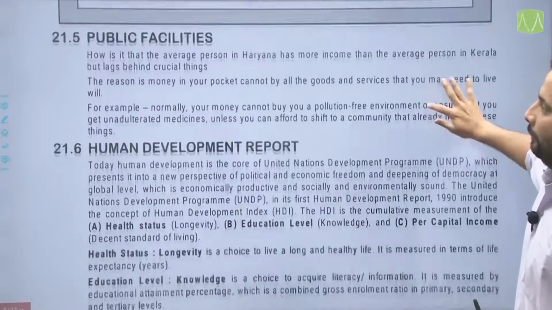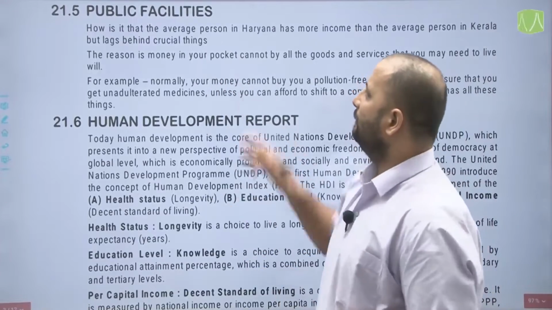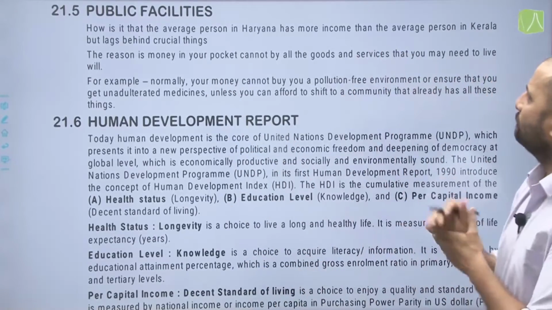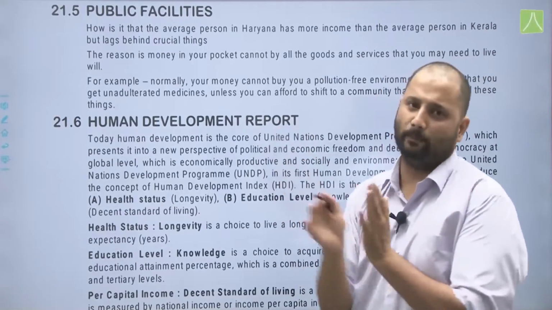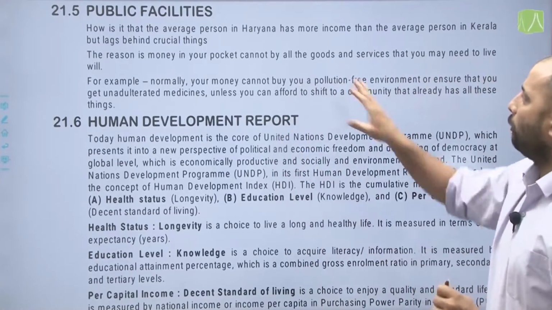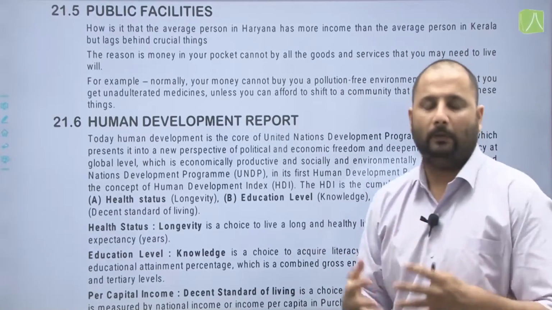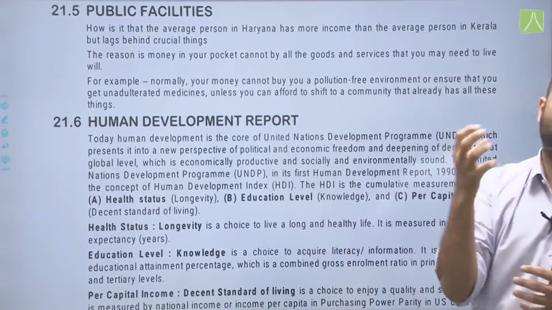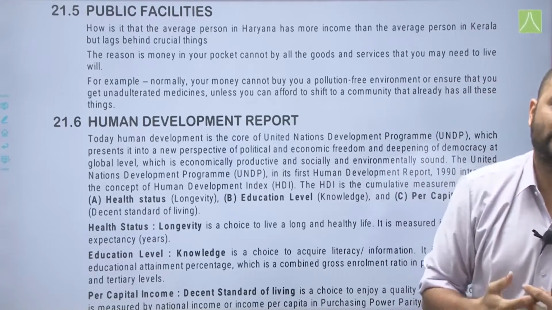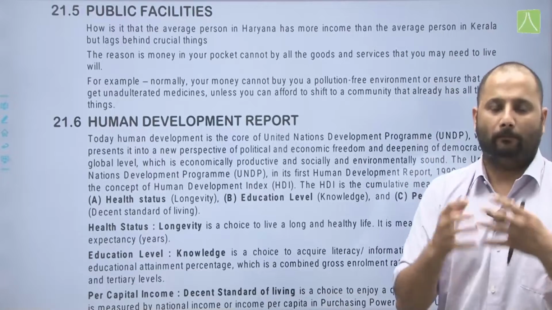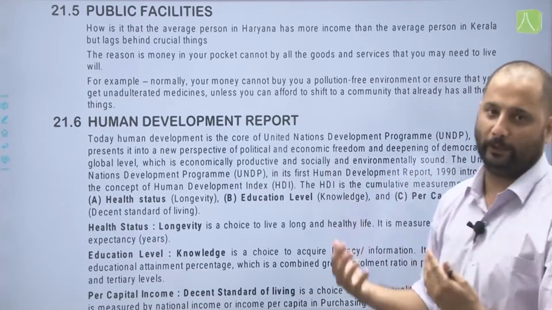Okay. Moving on to our next topic, that is public facilities. How is it that the average person in Haryana has more income than the average person in Kerala but lags behind in crucial things? The reason is that the money in your pocket cannot buy all the goods and services that you may need to live well, as money is not the only criteria and money cannot buy you a safe environment and other things. Money definitely is an essential part, but apart from money other things are also essential.